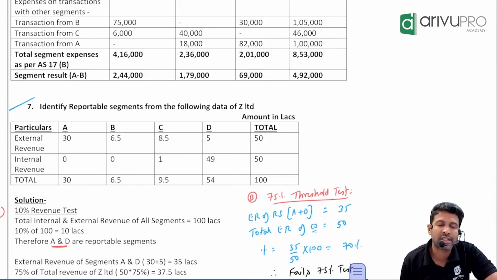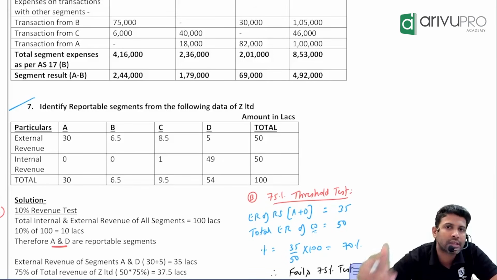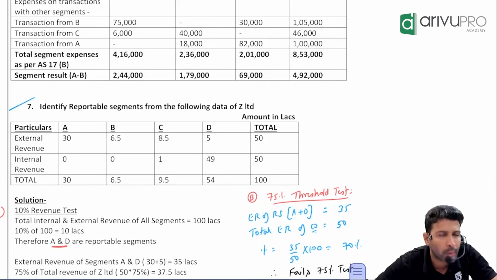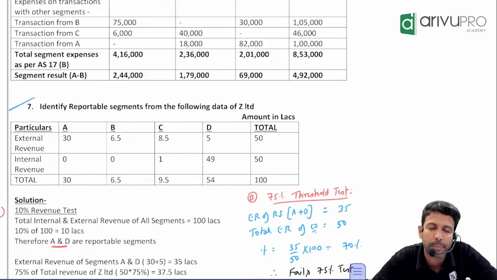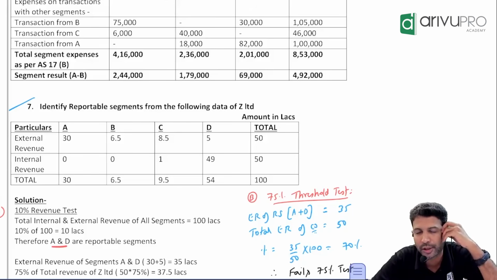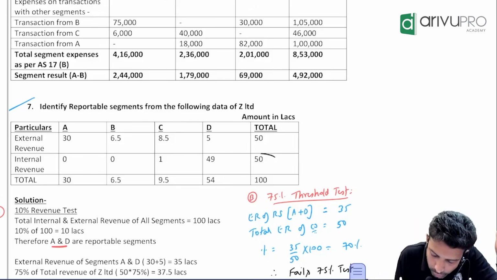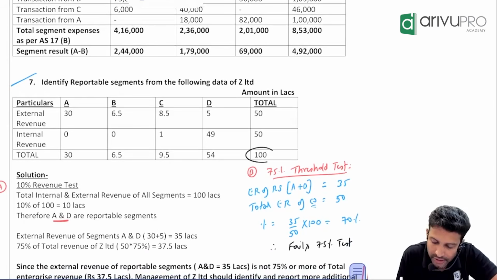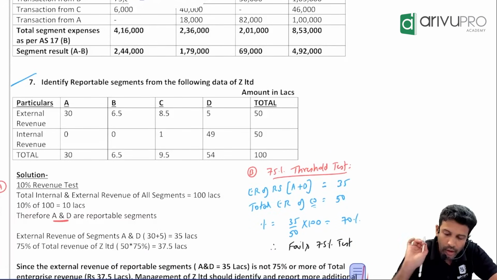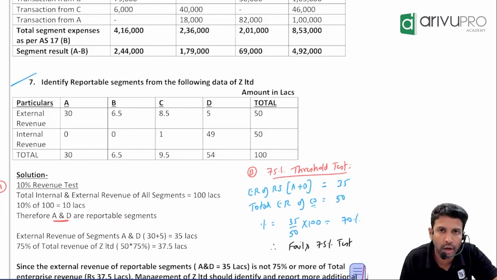So let's do the 10% test. Can we do all three 10% tests or only one? Only one. Why? Information not available. Asset information, result information, given or not given? Not given. That means we can only test the revenue test. How do you do the 10% revenue test? Internal revenue of all the segments you add, external revenue of all the segments you add. How much is it? 100. 10% of 100, how much is it? 10. All the numbers are in lakhs, so that means 10 lakhs. Now, whichever segment has revenue of 10 or more has passed this test.